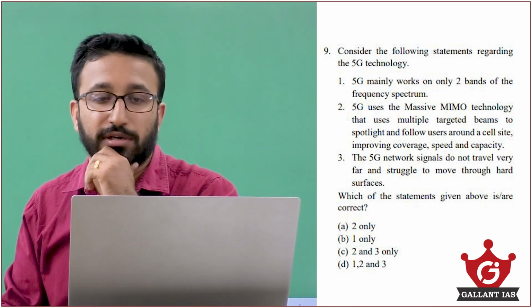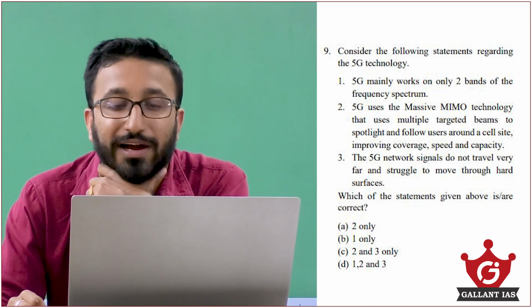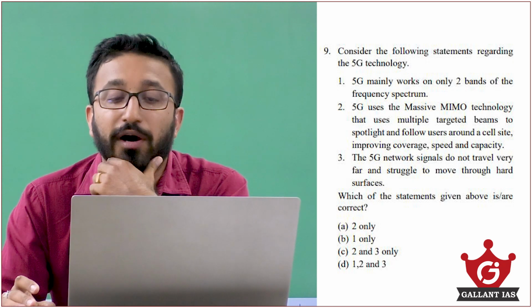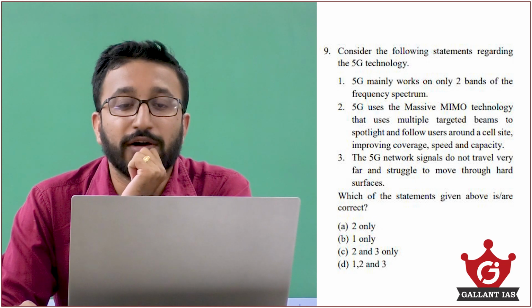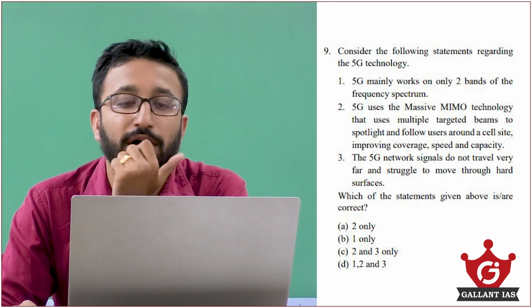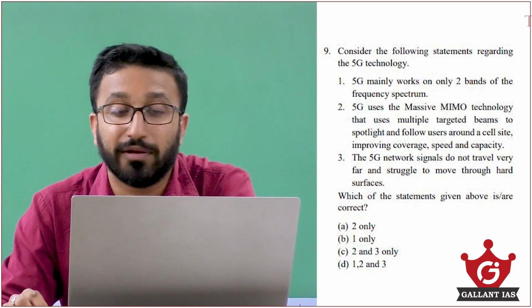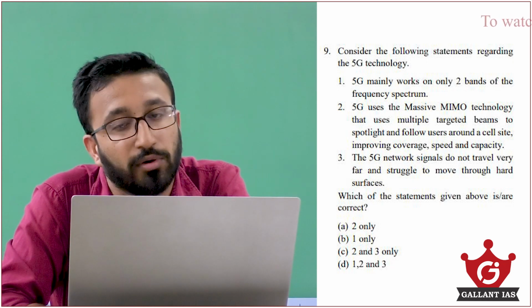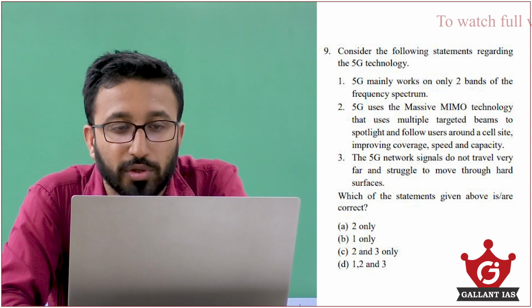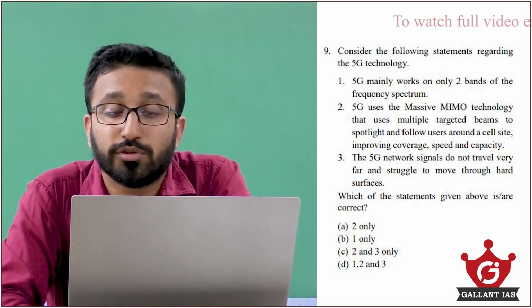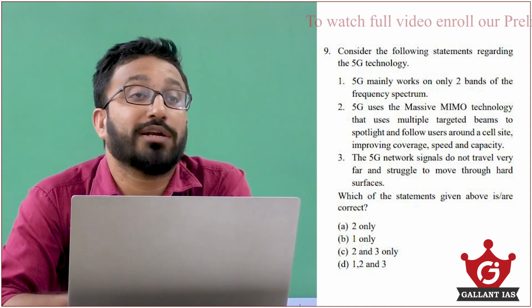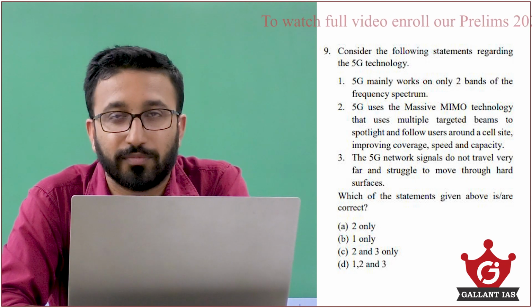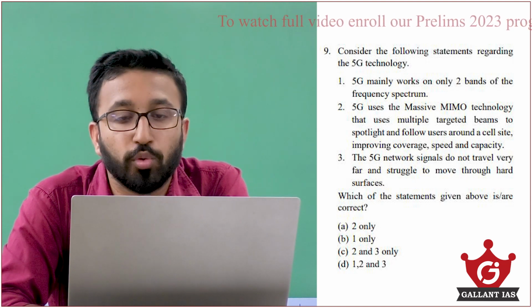Then coming to the next one: 5G network signals do not travel very far and struggle to move through hard surfaces. Right now we have eliminated statement 1, and we are left with options A and C only. Now look at statements 2 and 3.